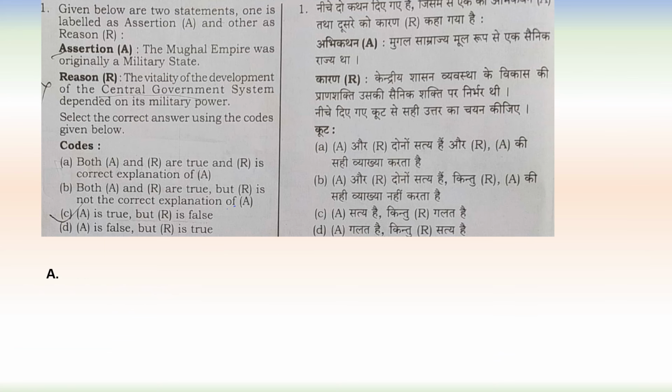Now we will start our discussion. Given below are two statements. One is labeled as assertion and other as reason. Assertion: The Mughal Empire was originally a military state. Reason: the vitality of the development of the central government system dependent on its military power. Here, assertion as well as reason both are correct, and reason is the correct explanation of the assertion. So A is our answer.